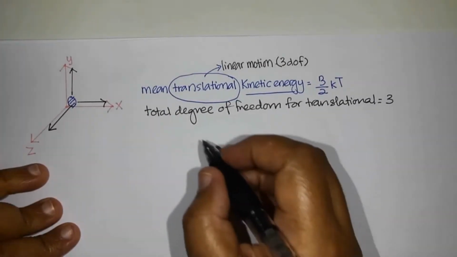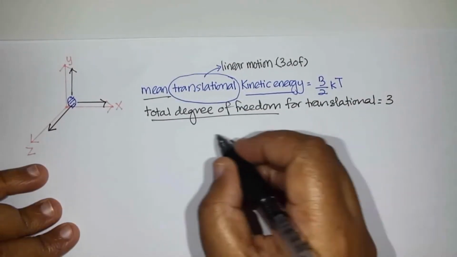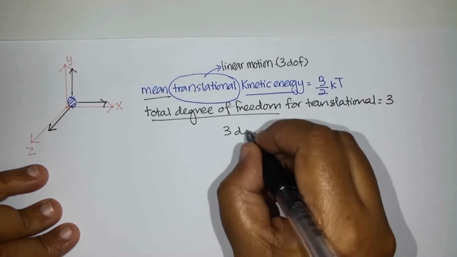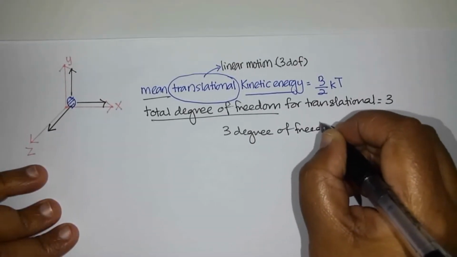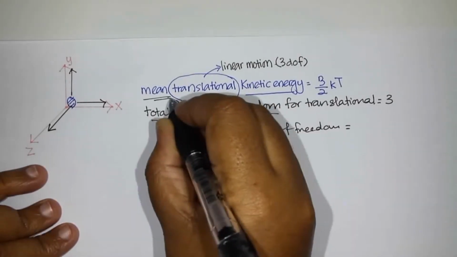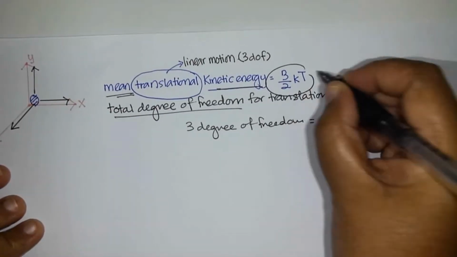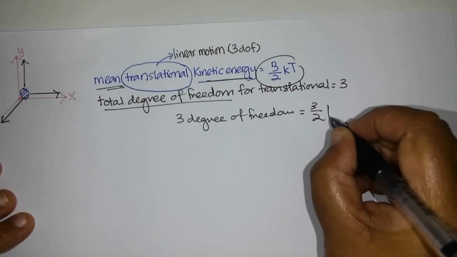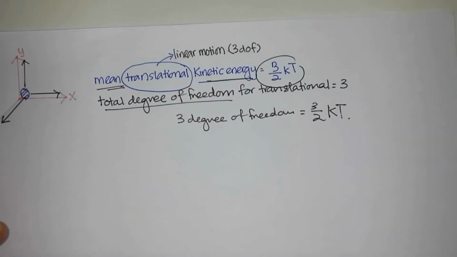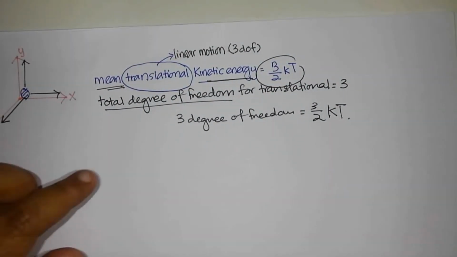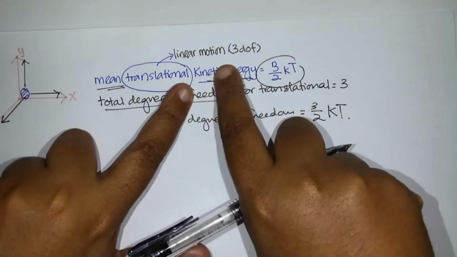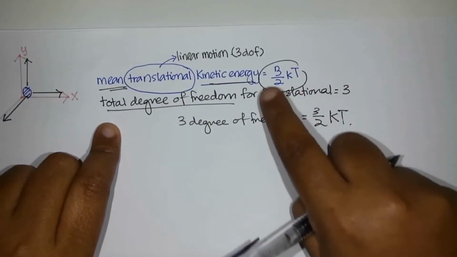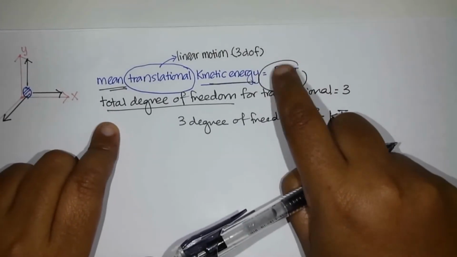That means the total is 3 degrees of freedom. Mean kinetic energy will be 3/2 kT. So the mean translation kinetic energy for 3 degrees of freedom equals 3/2 kT.